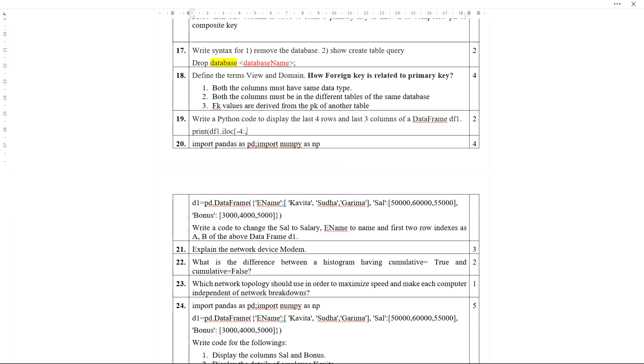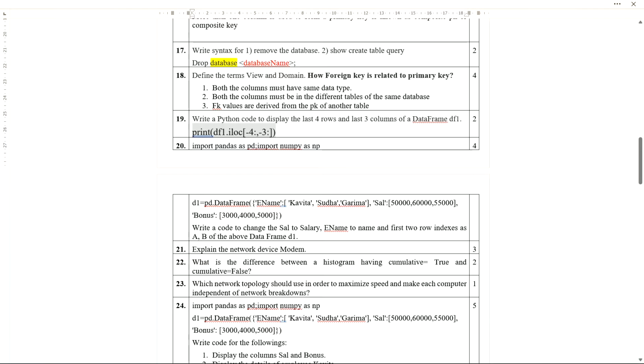Then last three columns, same way -3 colon. So the answer is df1.iloc[-4:, -3:].